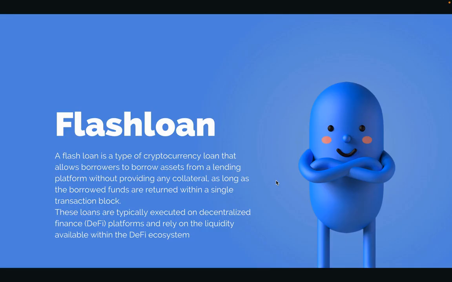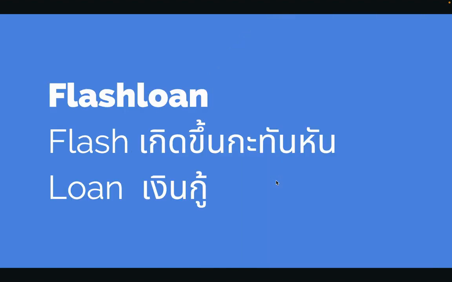I asked ChatGPT what Flashloan is, and it gave me this answer. Technically, Flashloan is a cryptocurrency loan that allows a borrower to borrow assets from lending platforms such as DeFi without providing any collateral, as long as the borrowed funds are returned within a single transaction. In short, Flash means sudden, and loan means money borrowed, so it just means that you can borrow money immediately.